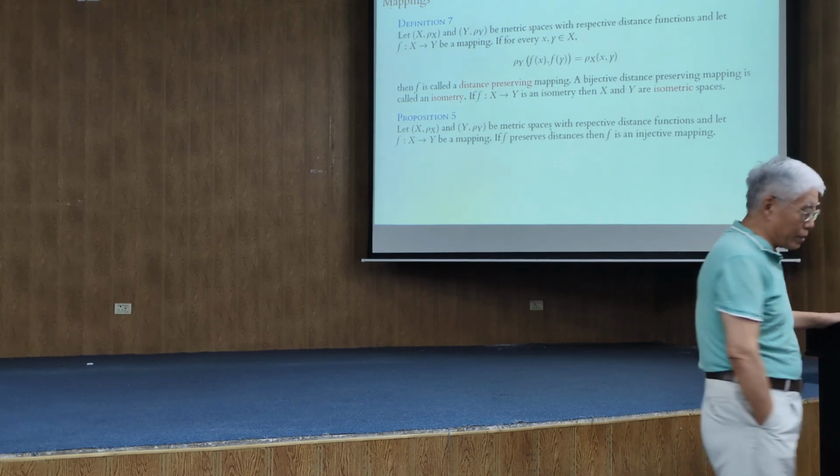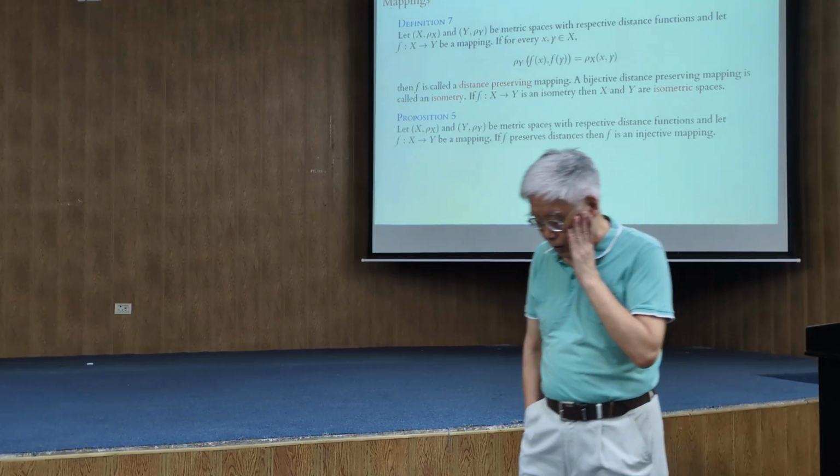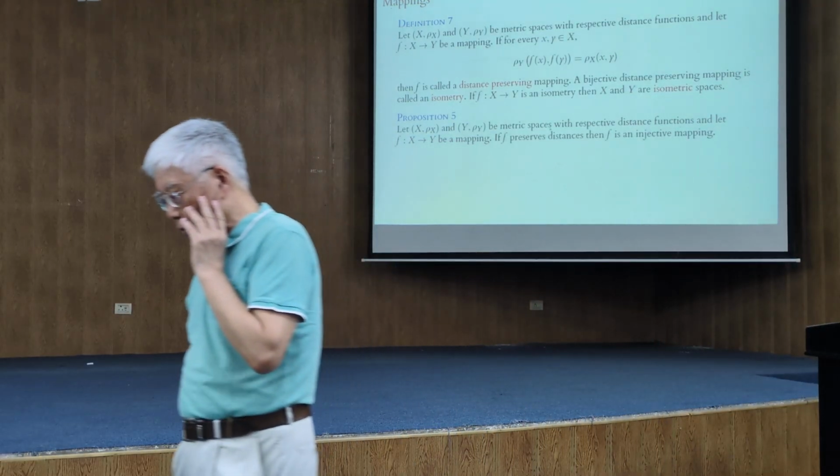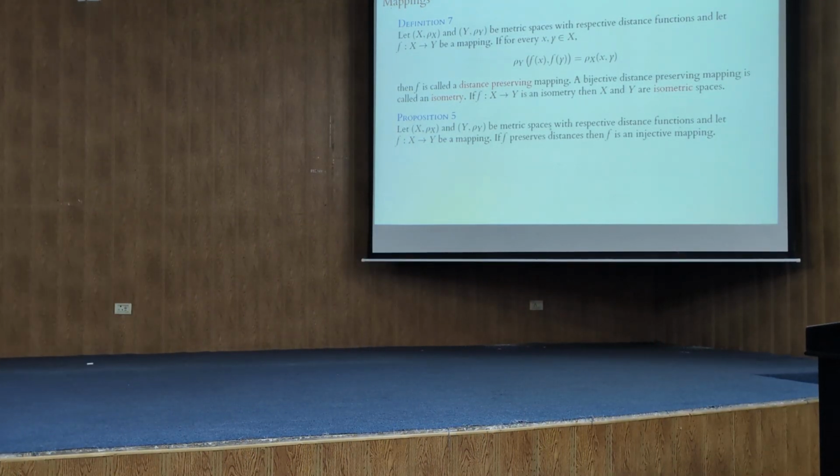We get an easy thing here. If a mapping preserves distances, if these 2 points have a distance, the image has the same distance, then we can easily verify that it is an injective mapping.